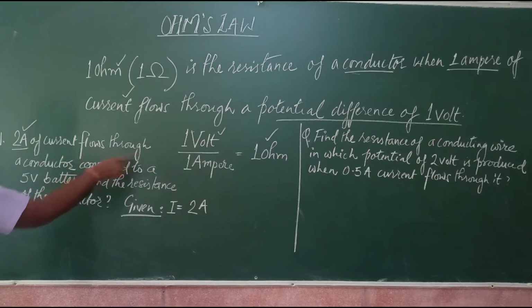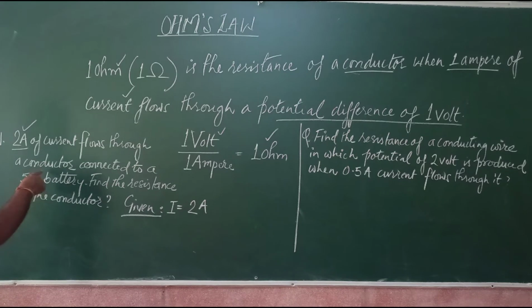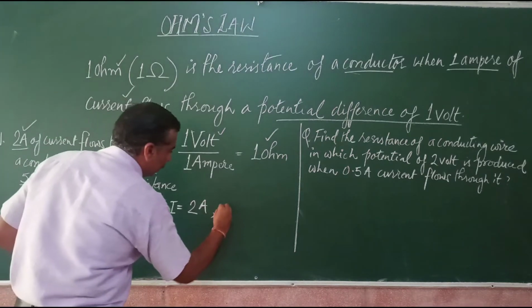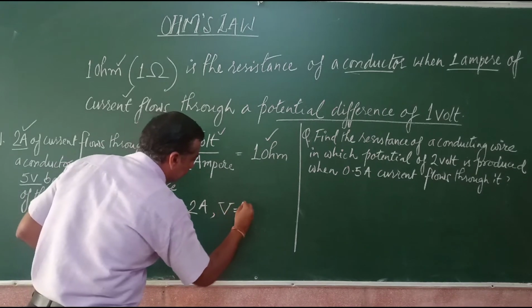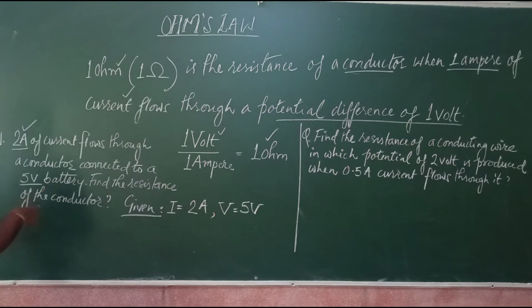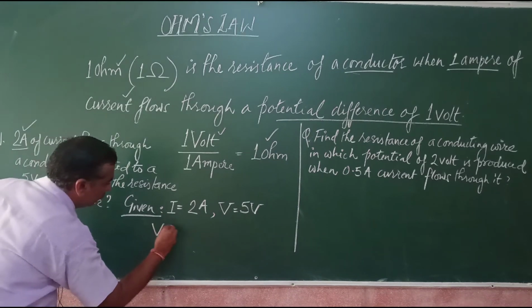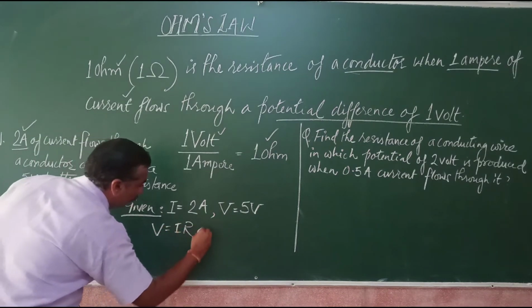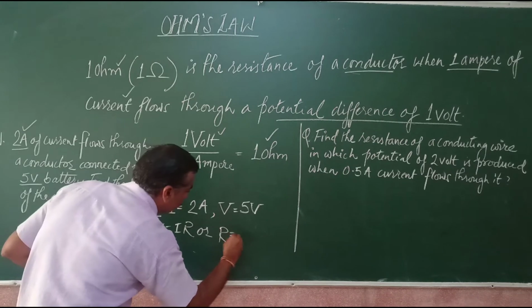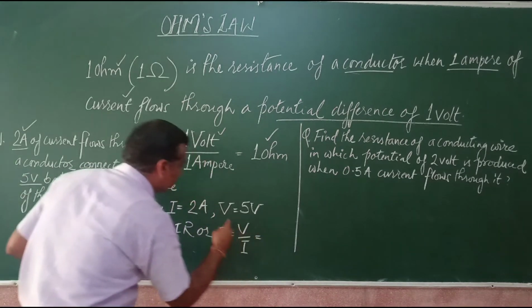If 2 ampere of current flows through a conductor connected to a 5 volt battery, so we have I and we have V also, potential difference 5 volts, right? Find the resistance of the conductor. We have to find resistance. So according to Ohm's law we know that V equals IR, or for finding resistance, R equals V by I.